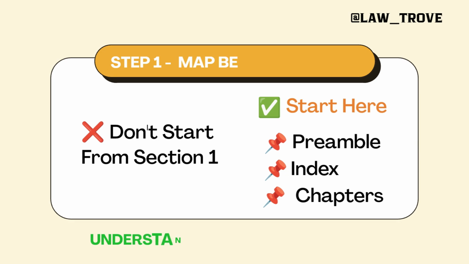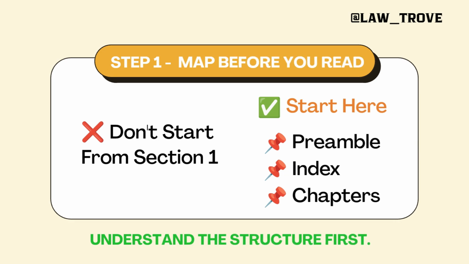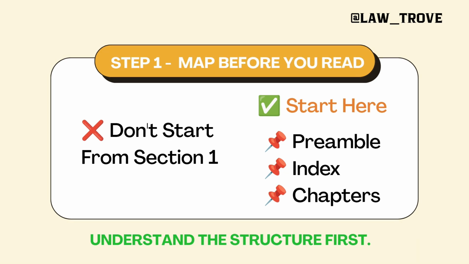So yes, step number 1: map before you read. This seems odd, but when we go to law schools, they tell us to start with section 1, go through the definition clause, understand all the definitions, and after that move ahead with the statute. But why do you have to start with section 1 when you do not know why this particular statute was enacted? What is the reasoning behind it? So understand the reasoning and the history behind the enactment of a statute.